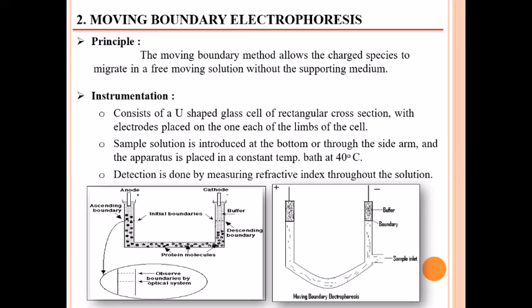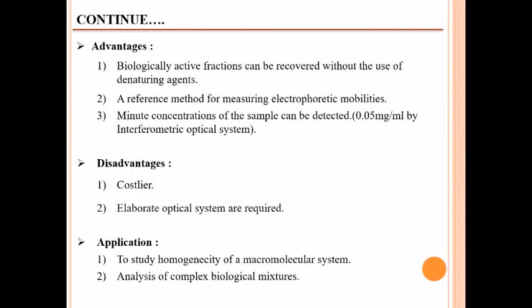So we see the instrumentation. Instrumentation consists of a U-shaped glass cell of rectangular cross section with electrodes placed one on each of the limbs of the cell. The sample solution is introduced at the bottom or through the side arm, and the apparatus is placed in a constant temperature bath at 40 degrees Celsius. Detection is done by measuring refractive index throughout the solution.